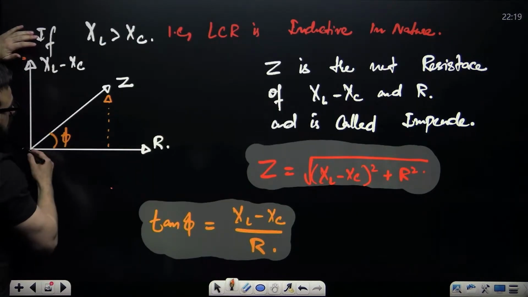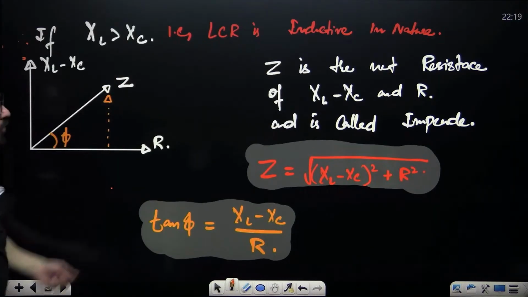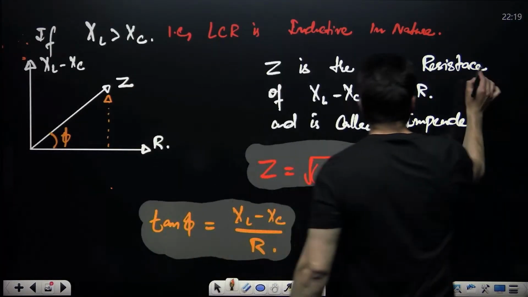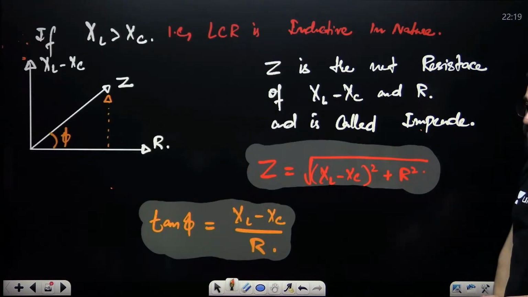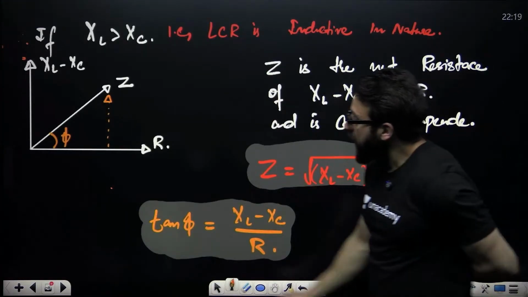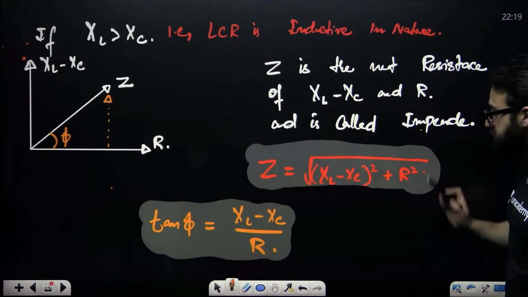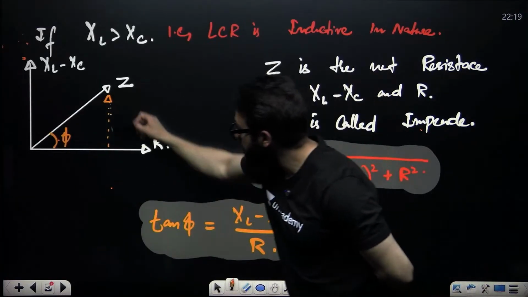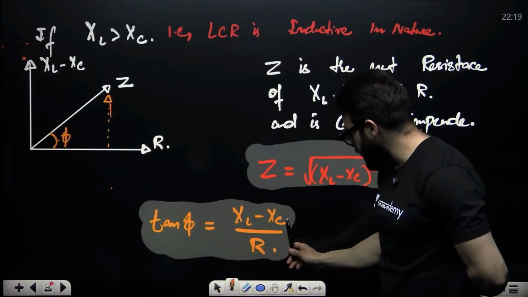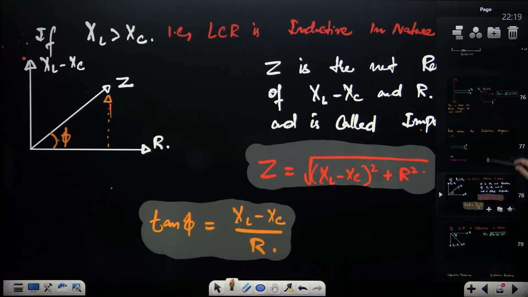This is called Z, the net resistance of XL minus XC and R, and it is called impedance. And this Z will be under root of (XL minus XC) whole square plus R square. You can even find the value of phi also. Tan phi is perpendicular by base. Perpendicular is XL minus XC, base is R.